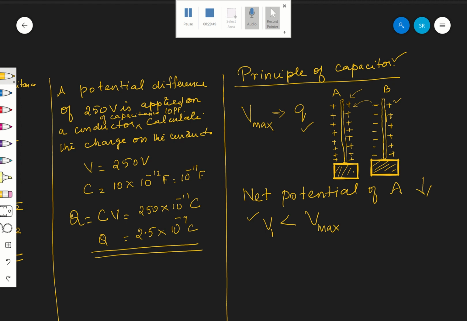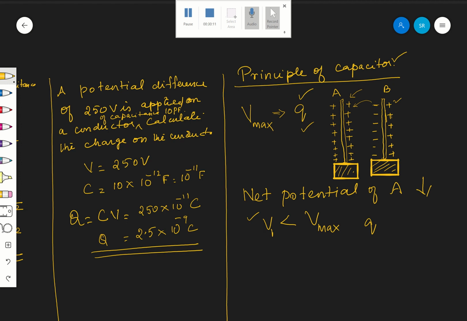Once the potential of A is decreased, now I can add some more charges to A. Even now A will accept. Why? Because its potential is not equal to V max now. It has decreased to V1. So, initially, Q amount of charges I have given.